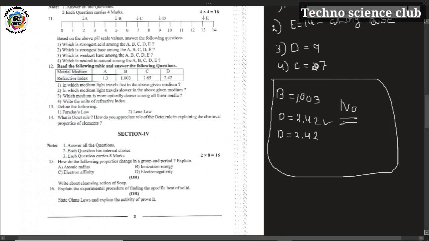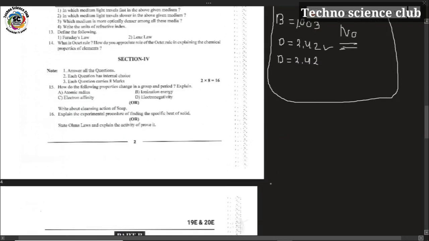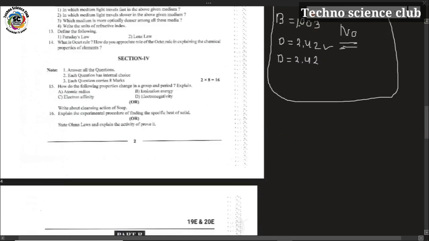15th question, all the answers should be written. There is an internal choice, 8 marks for each question. 15th question, how can the following properties change in groups and periods? Explain. Atomic radius, ionization energy, electron affinity and electronegativity, how these 4 properties change in groups and periods, how they increase or decrease, etc. Atomic radius increases in groups and decreases in periods, like that. Electron affinity decreases in groups and increases in periods, etc.